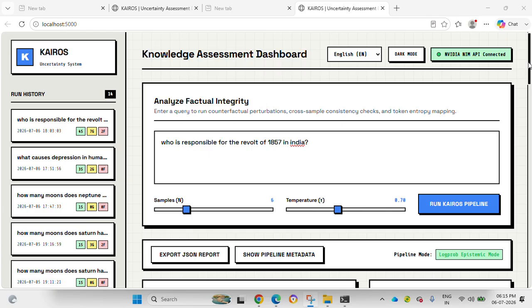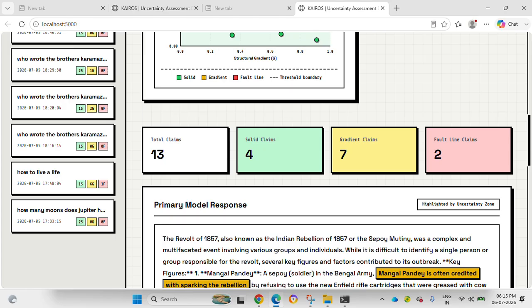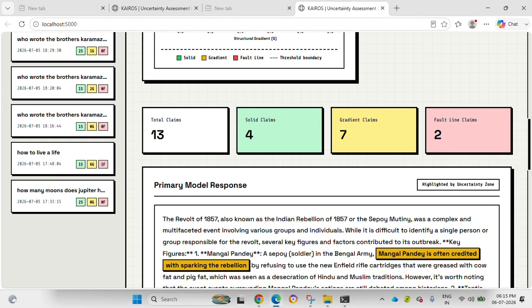So bingo, we have the results here, and we have some really cool results. Let me first show you this. The algorithm returned a total of 13 claims, out of which it classified 4 to be solid claims that you can trust totally, 7 gradient claims, and 2 fault line claims. So you need to check these 2 claims. In gradient, it's maybe or maybe not.